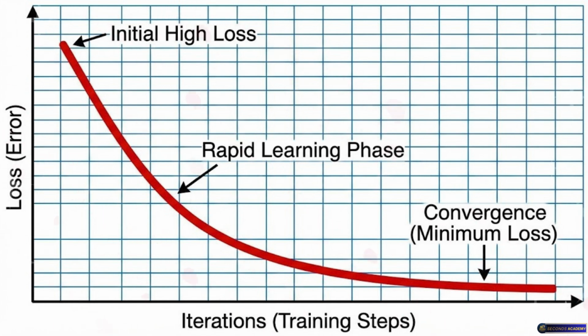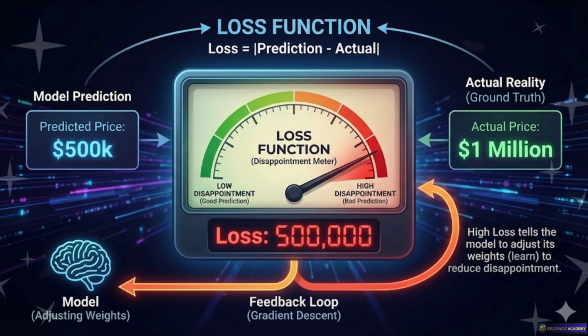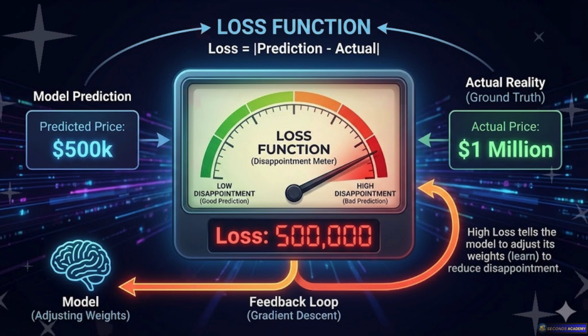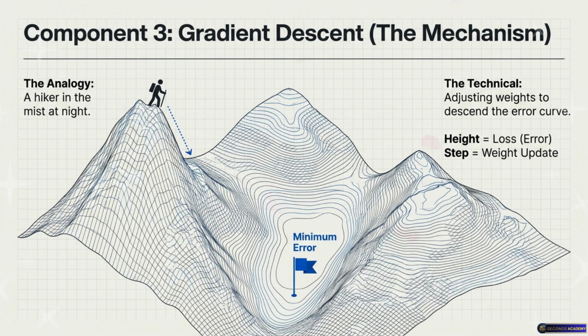Okay, I have the model, the student, and I have the loss function, the disappointment meter. The model makes a guess. The meter screams, "You are 400 points off." Yes. Now what? How does the model actually fix it? Because this is the part that always feels like pure magic to me. And this is exactly where the magic evaporates and becomes pure, elegant mechanics. This is the adjustment phase of our loop. And the specific method we use is called gradient descent.